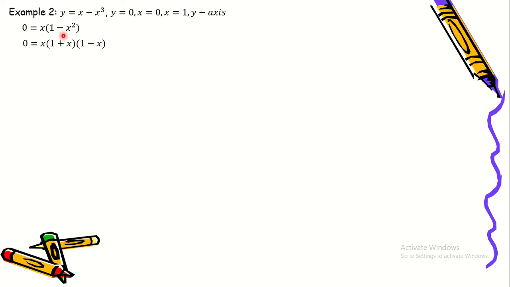And then we can factor 1 minus x squared since this is a difference of two squares. The 1 is a perfect square, and x squared is also a perfect square. So we can factor that by using the sum and difference of two terms. So the factors of 1 minus x squared are 1 plus x and 1 minus x. And then we set each factor to 0: this x, this 1 plus x, and 1 minus x. So obviously, x is equal to 0.